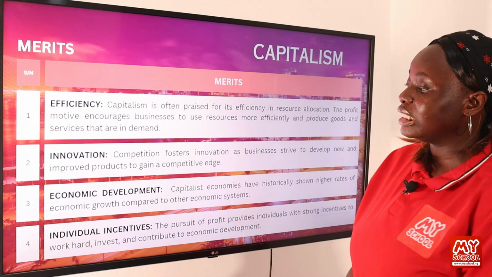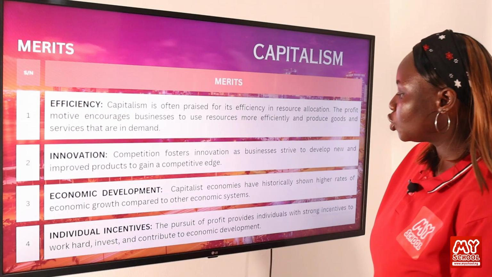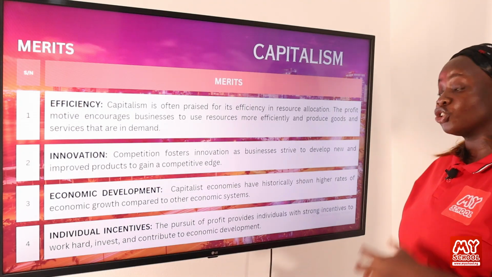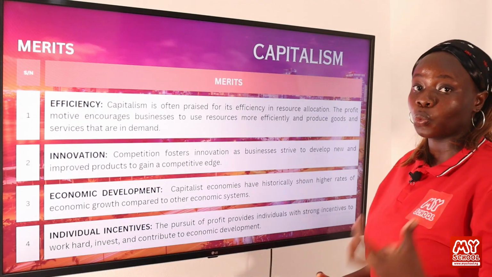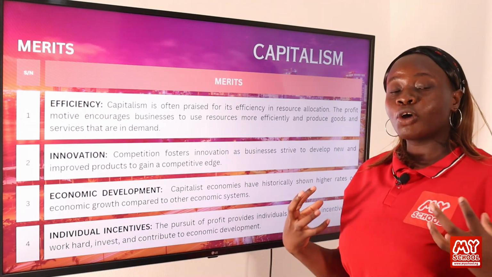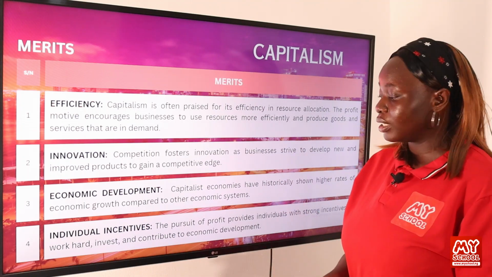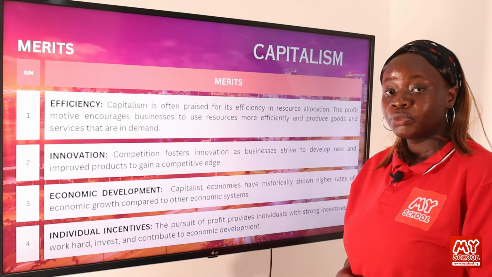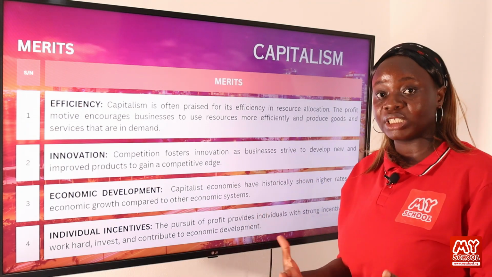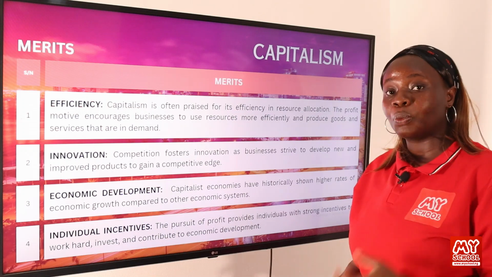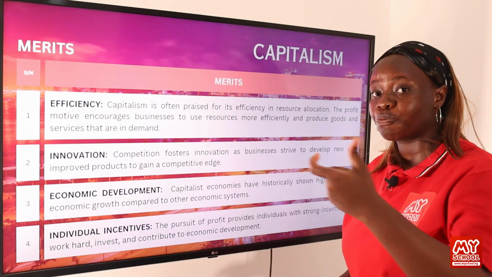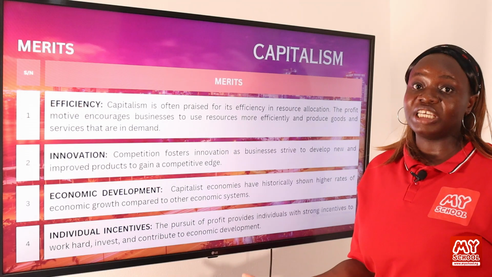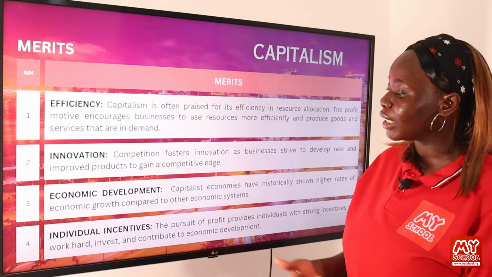So another merit is individual incentives. So the pursuit of profit provides individuals with a strong incentive. Incentive means reward, right? You need something to push you to do something, and it is the pursuit of profit that helps to drive people to do work, to produce goods and services within the society. And without that incentive, without that reward of profits, people may not want to engage in the business of capitalism.